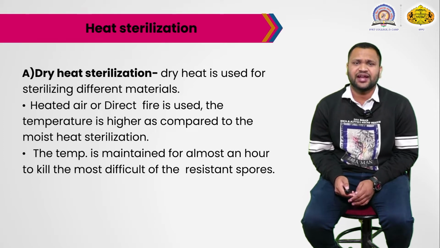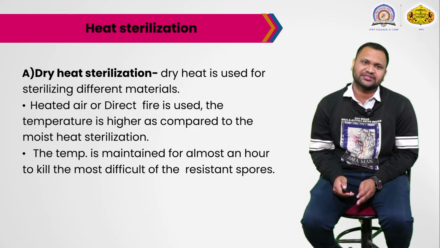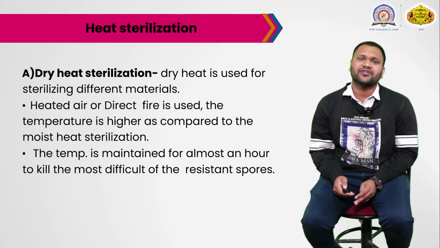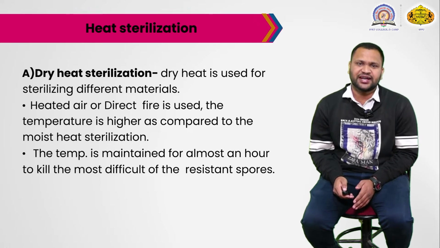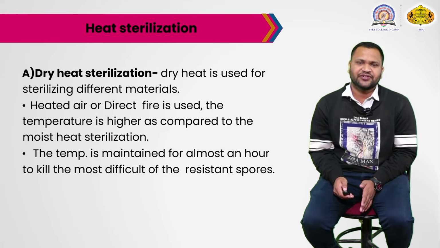Next is heat sterilization, which can be dry heat sterilization or wet heat sterilization. Dry heat is used for sterilizing different materials, using heated air or direct fire.